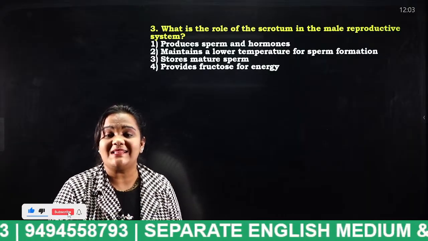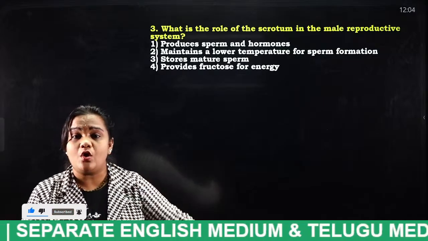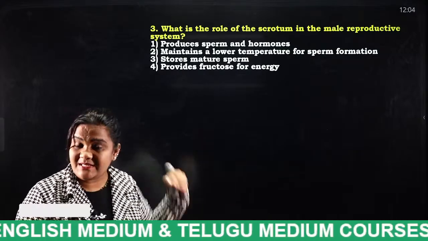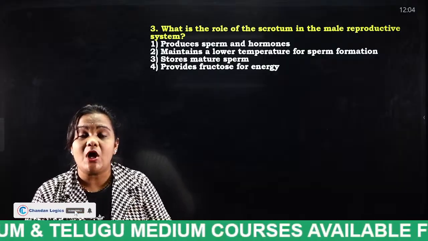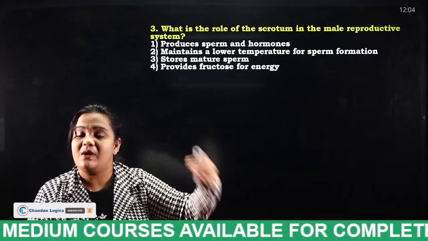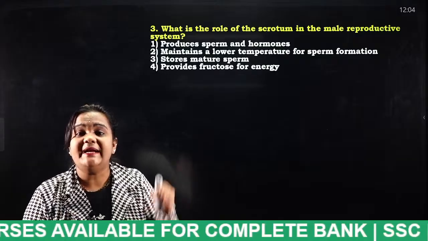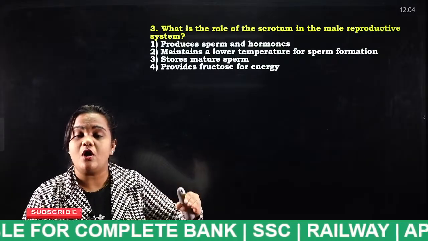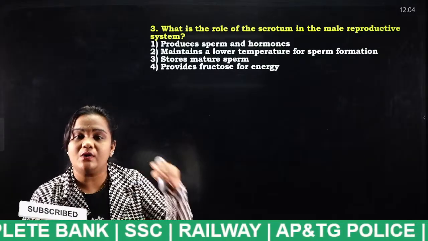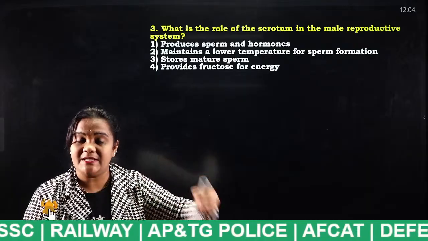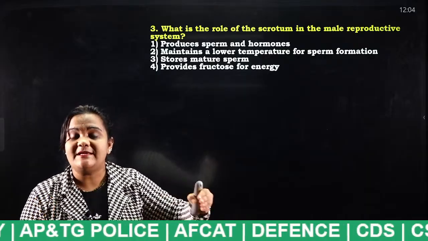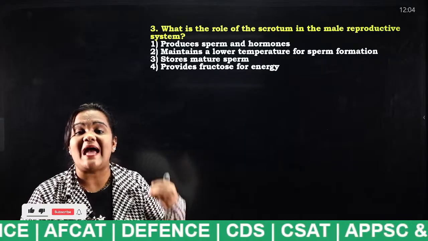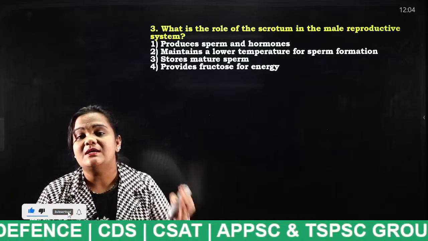Actually, why are the testes outside the body, students? Because in order to generate sperm, heat should be reduced. There should not be any heat buildup. In order to reduce heat, the scrotum is placed outside the body, appearing as a sac which covers the testes.